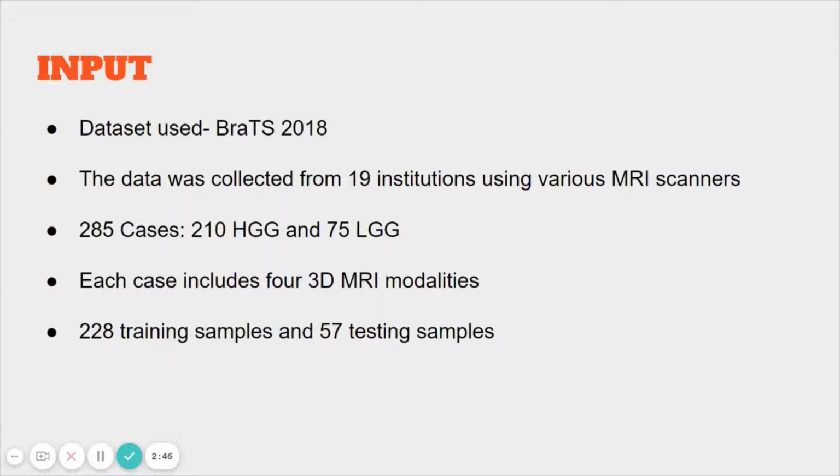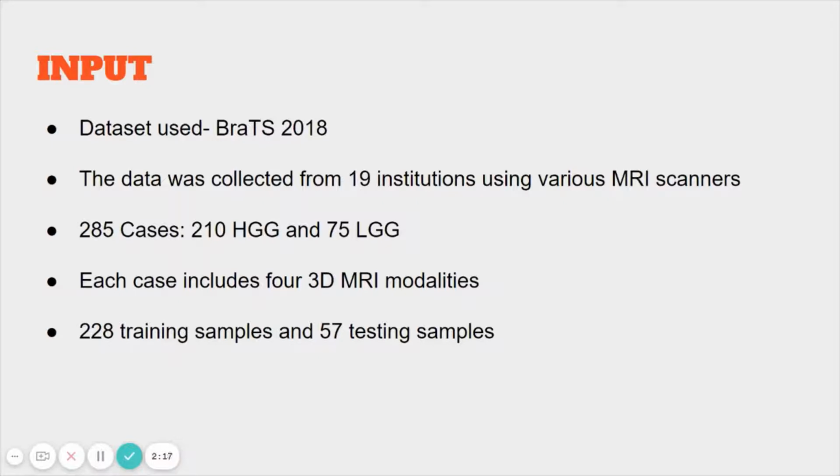All BraTS multimodal scans are available as NIfTI files and describe four types of scans named native, that is T1, post contrast T1 weighted, that is T1C or T1GD, T2 weighted, that's T2, and T2 fluid attenuated inversion recovery, that is FLAIR. We have 285 cases in total, of which 210 are HGG and 75 are LGG.